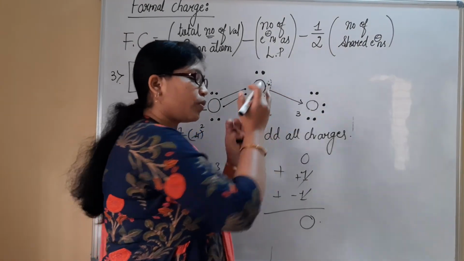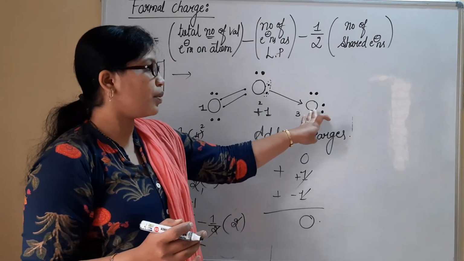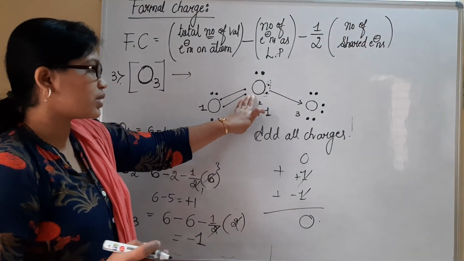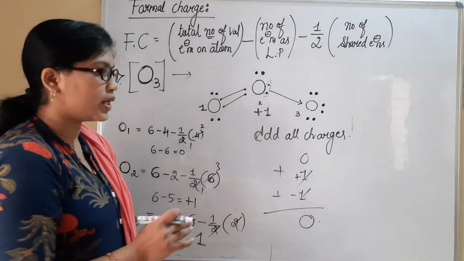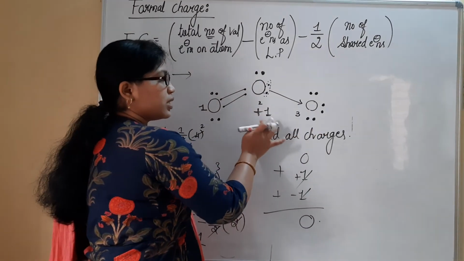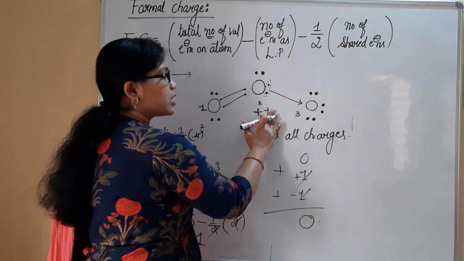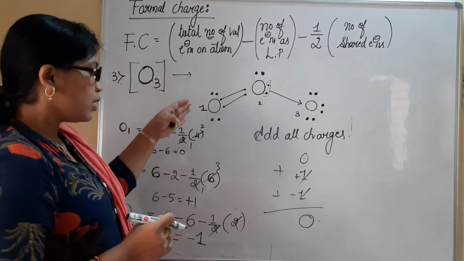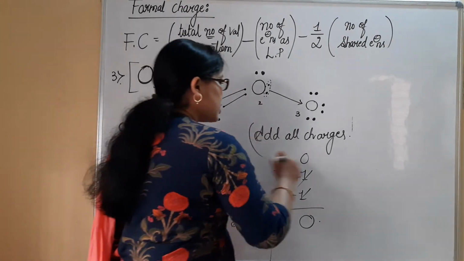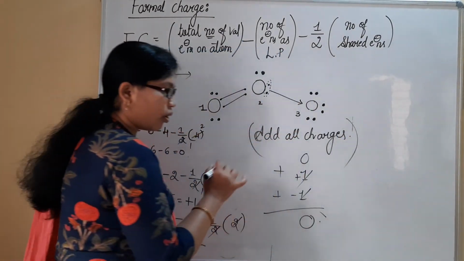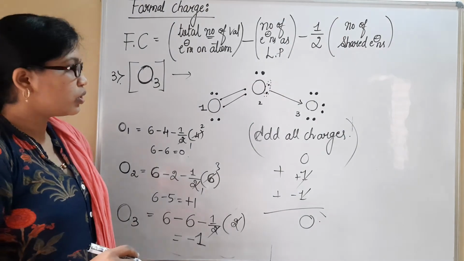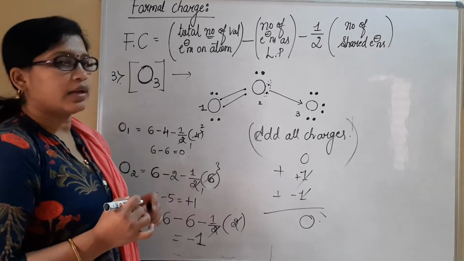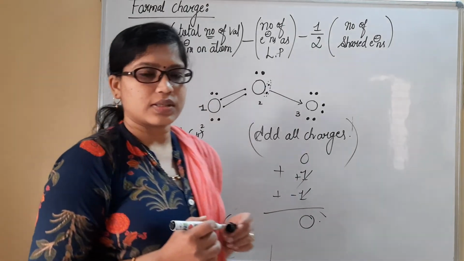But if you just cut open the molecule, there will be a minus charge on this one. I have written it here. And for the second oxygen atom, there will be a plus 1 charge. This is minus 1 charge. This is plus 1 charge. It will be seen just by cutting open this molecule. But in total, after adding all the charges, there is 0 on the whole molecule. So like this, we need to calculate the formal charge on the given examples. Please do copy this.